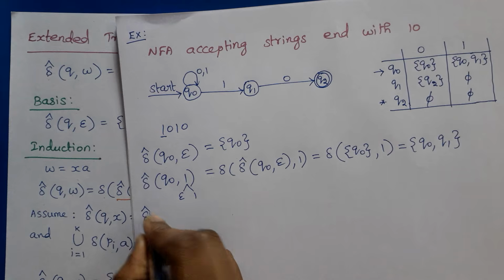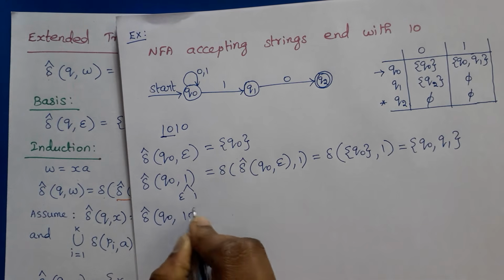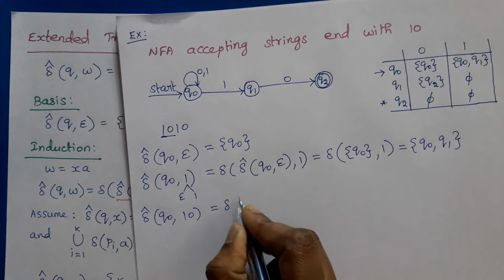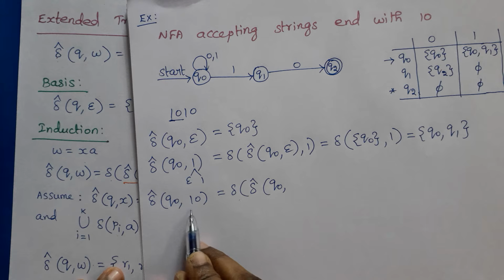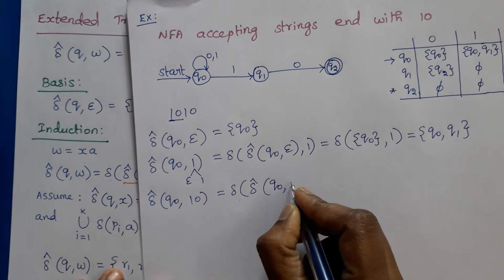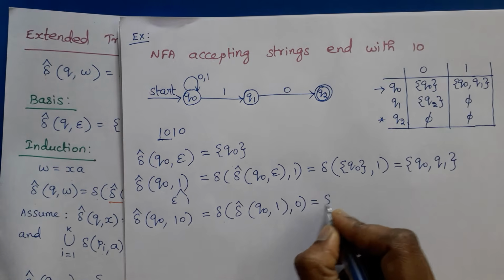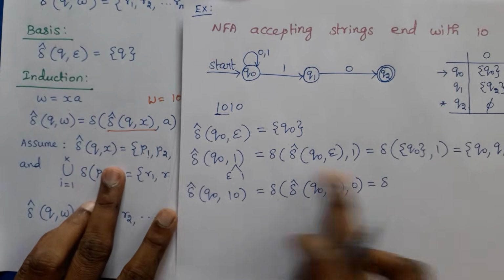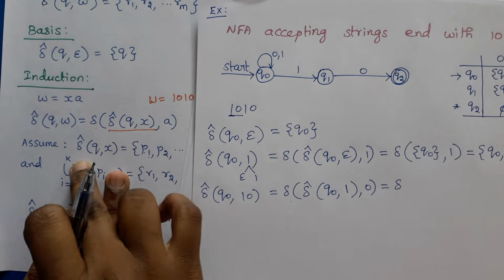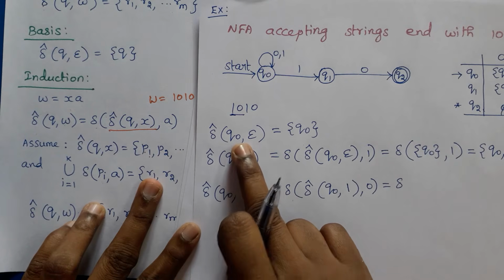Then in the next step we need to consider two symbols. So delta cap of Q0 comma 10 is equal to delta of delta cap of Q0 comma 1, and now we need to consider 0 as A and 1 as X. So here we have followed this step: first we have found delta cap of Q comma X, that is P1, P2 up to Pk, which we have already found.